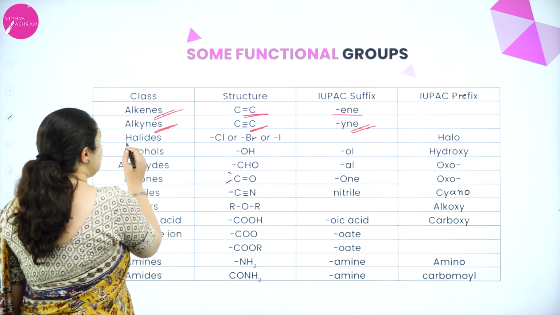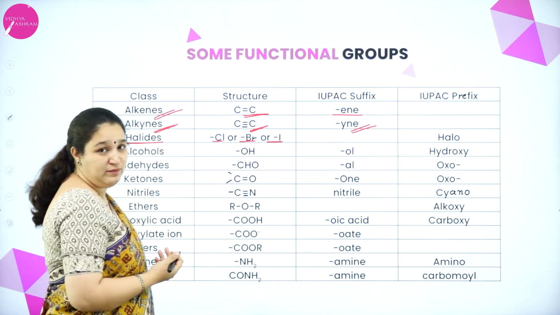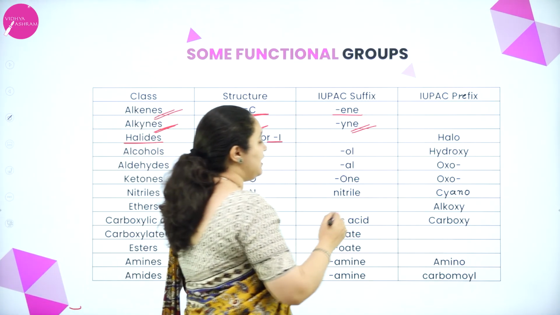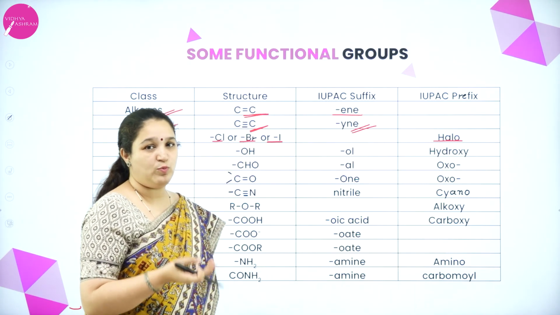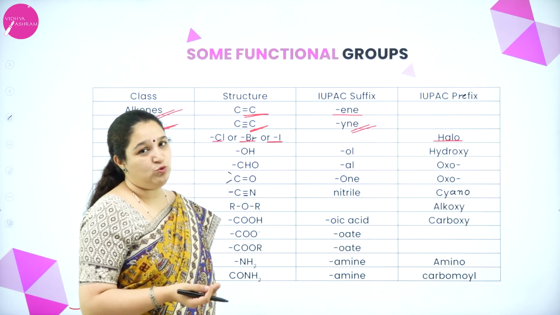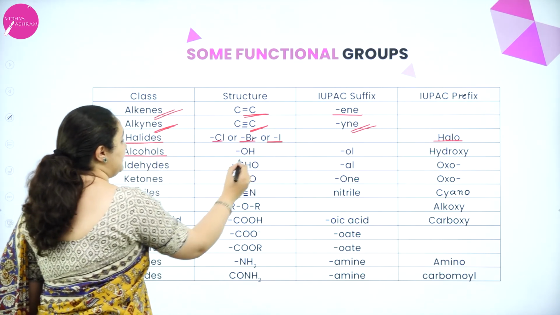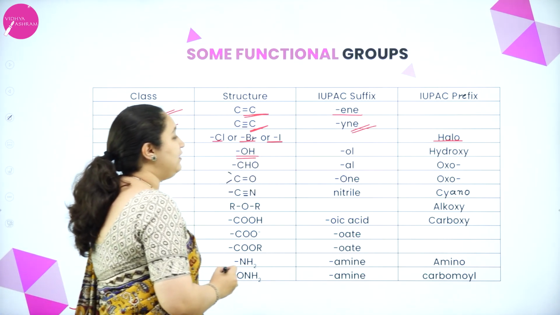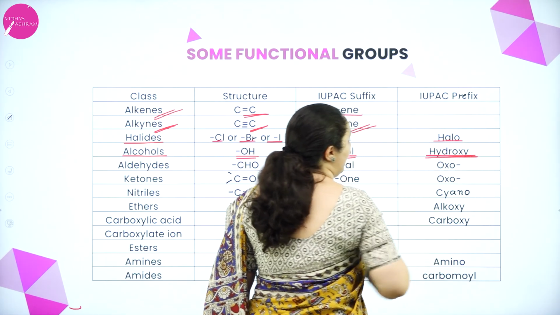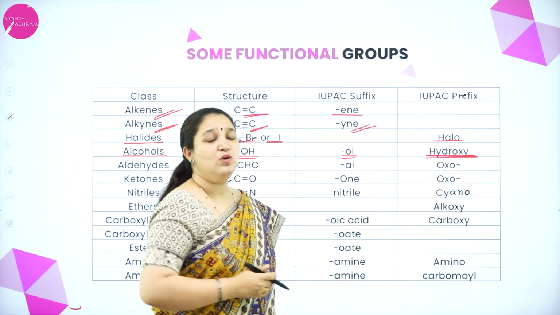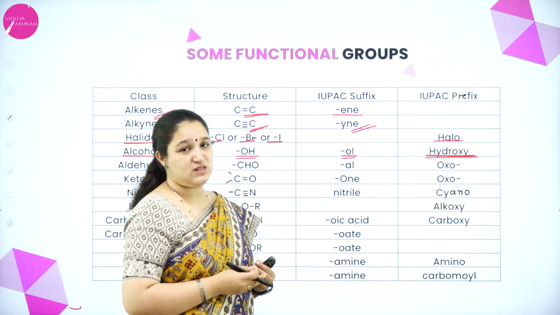Next, if halides are present, that is chlorine, bromine, iodine or fluorine, then it is always a prefix: chloro, bromo, iodo or fluoro. If alcohols are there, then it will have OH group, and if it is a suffix, it is ol, and if it is a prefix, it is hydroxy. Now, you might ask me, ma'am, when will I know it is a prefix and when will I know it is a suffix?